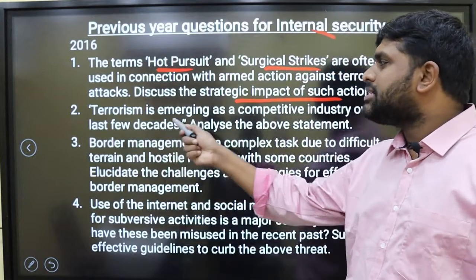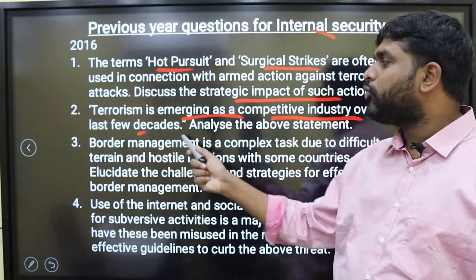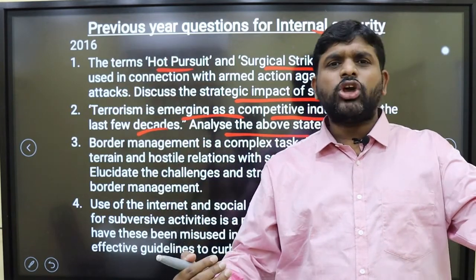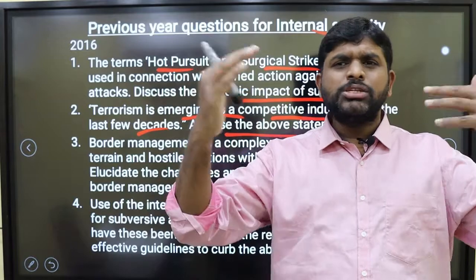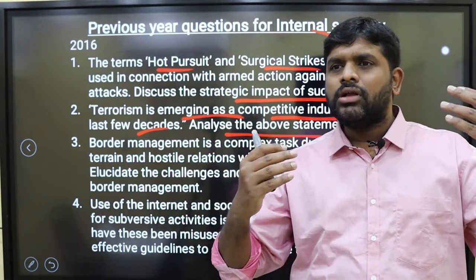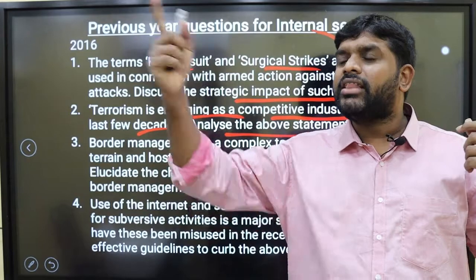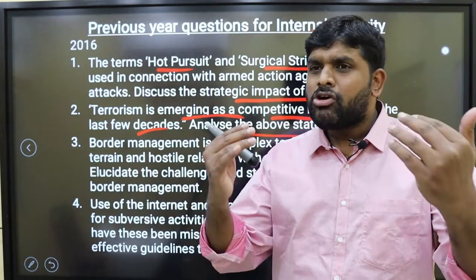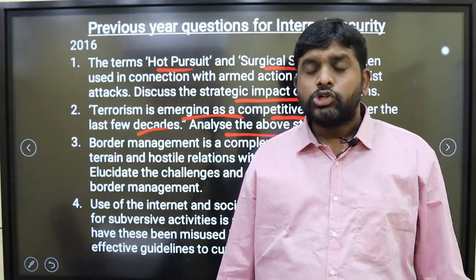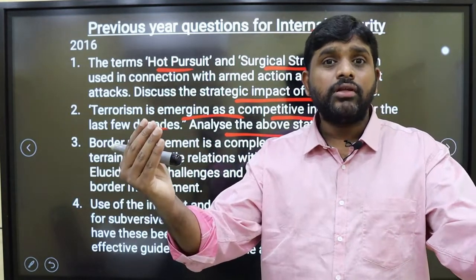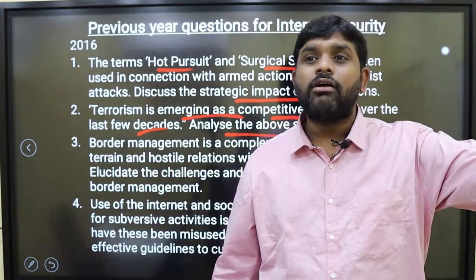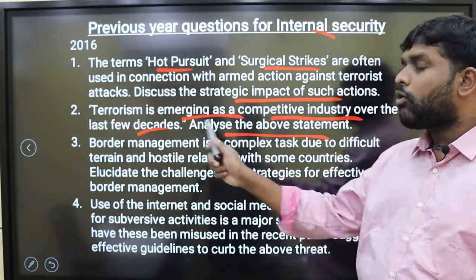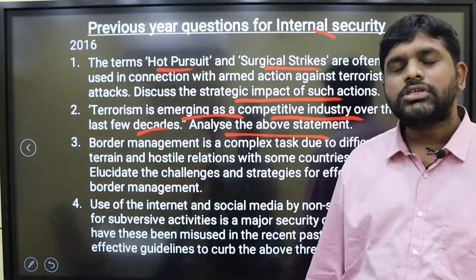Contemporary terrorism is emerging as a competitive industry over the last few decades. Analyze the above statement. Al-Qaeda is there, Lashkar-e-Toiba is coming, ISIS is there. So it has become a competitive industry between themselves. One terrorist organization will claim, I did the activity. Another will say, no, we did the activity. So it became a competitive industry. When there is competition, obviously it will evolve. Wherever the competition is there, the systems will evolve. Same way, terrorism is emerging as a competitive industry over the last few decades. Analyze the above.